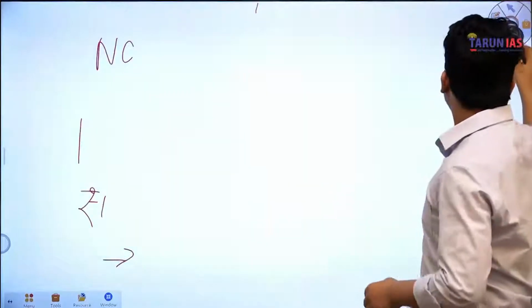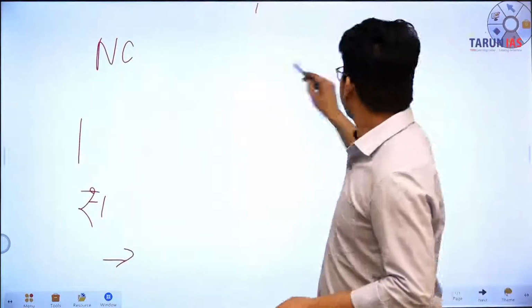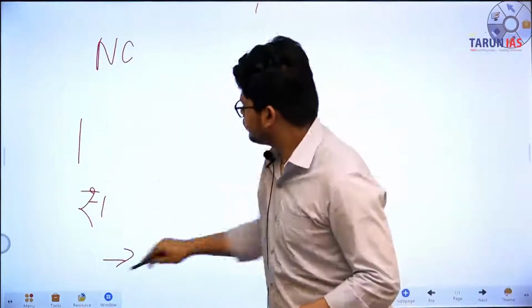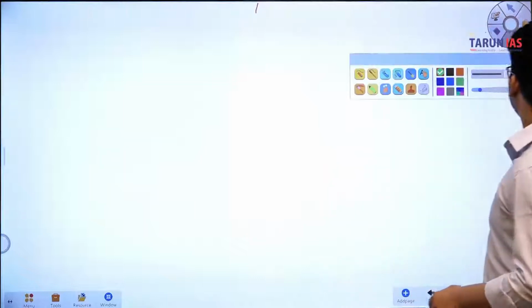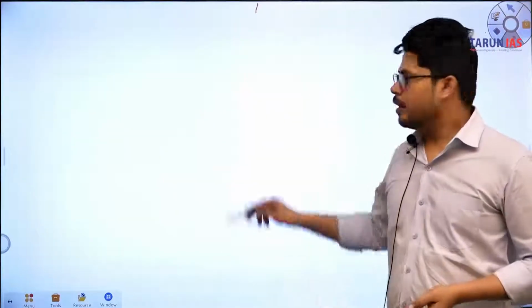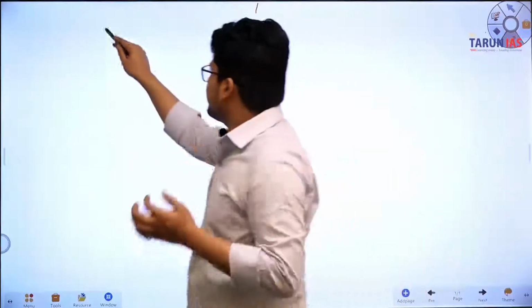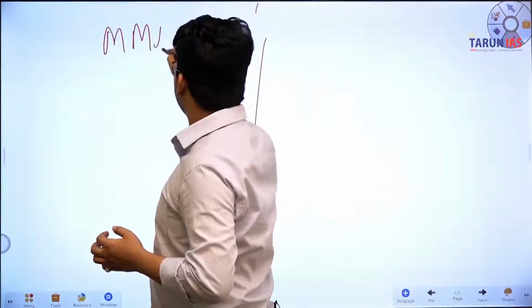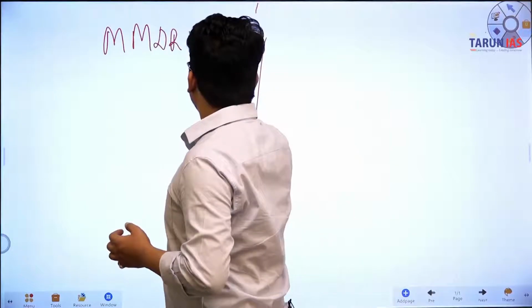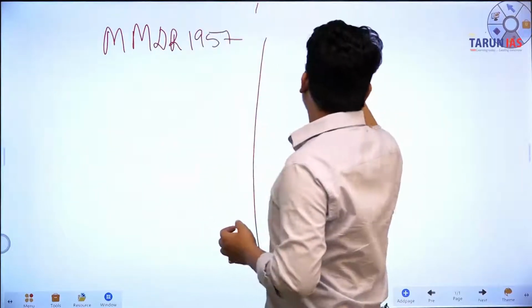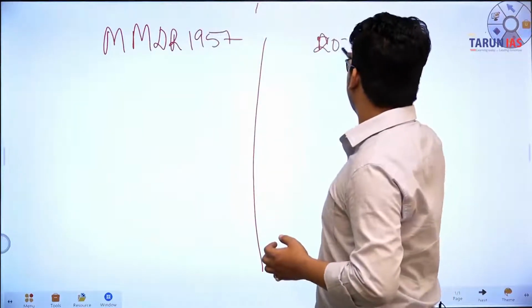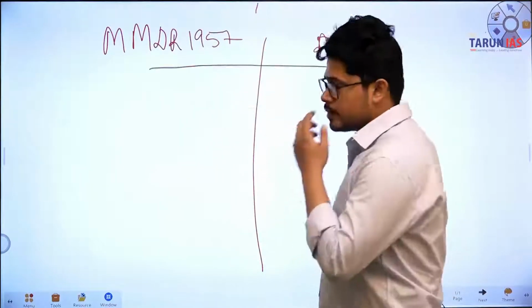What happened? What earlier was the transfer of statutory clearances. What was earlier in the MMDR Act 1957 and what are the changes in 2021?